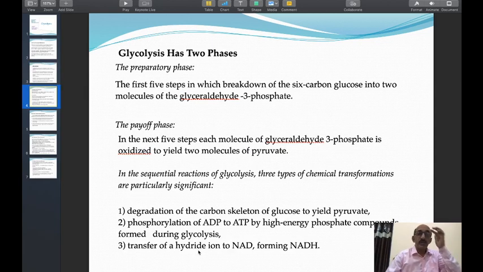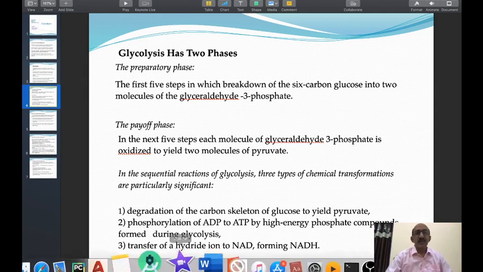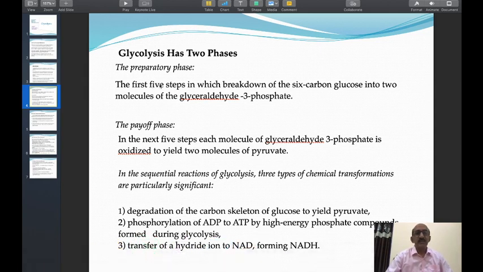Now come to the various steps of the glycolysis pathway. Glycolysis is divided into two phases, a preparatory phase and a payoff phase. In the preparatory phase, there is preparation of glucose for catabolism.